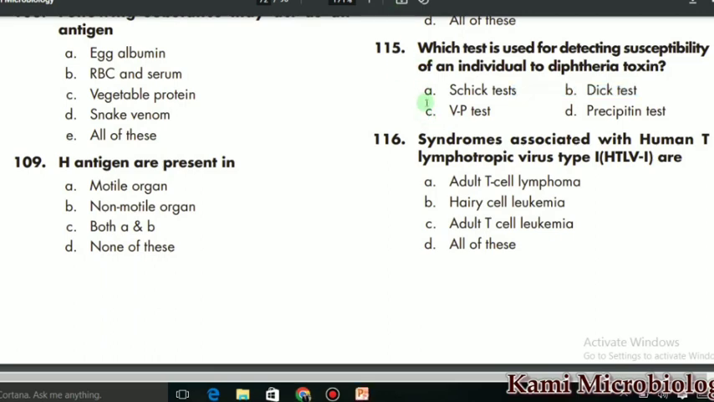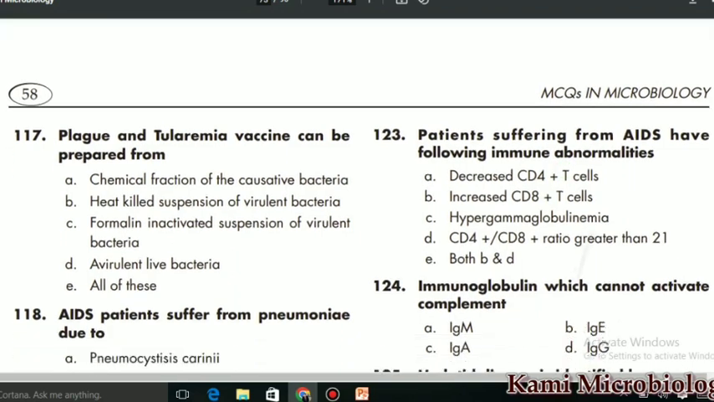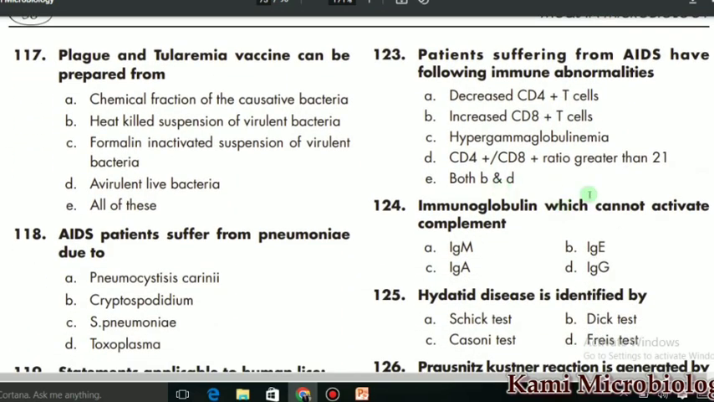Then MCQ 116 says that the syndrome associated with human T lymphotropic virus type 1 is what, so it is mostly hairy cell leukemia. B is the correct option. And then we have MCQ 117, which says that plague and tularemia vaccine can be prepared from, so it can be prepared from all of these, meaning virulent bacteria, formalin, heat killed, chemical. So D is the correct option.